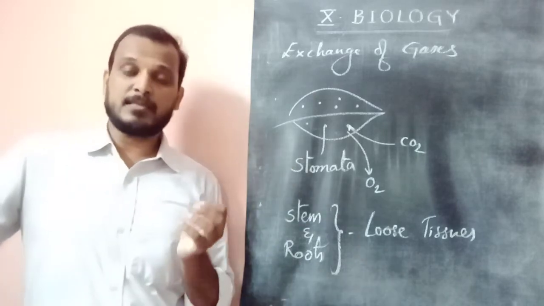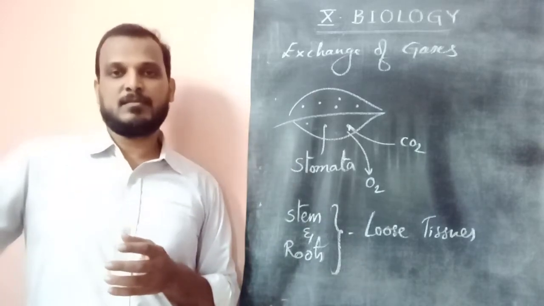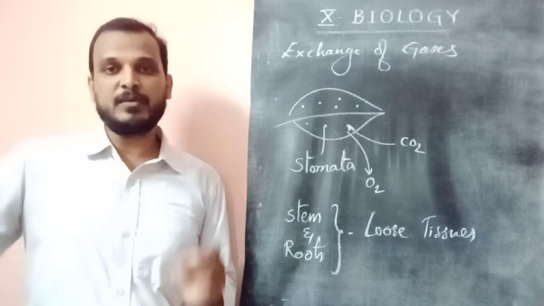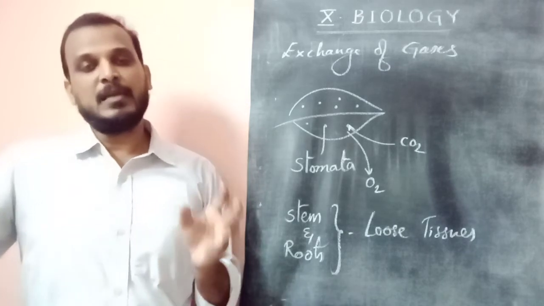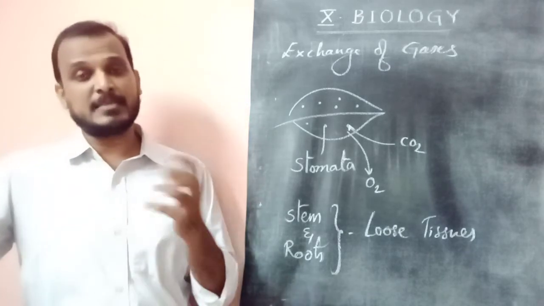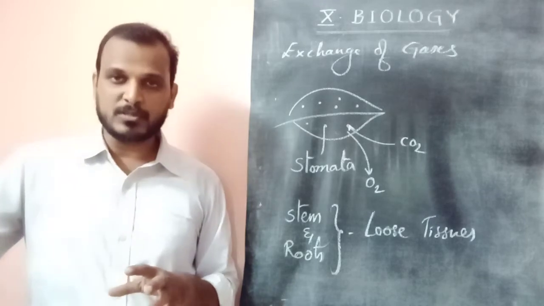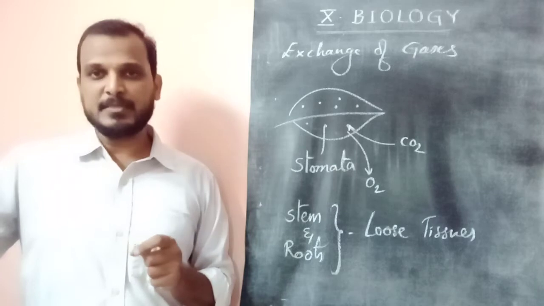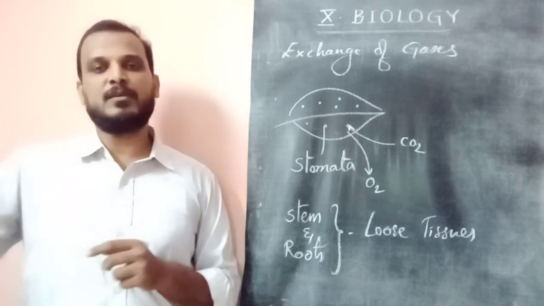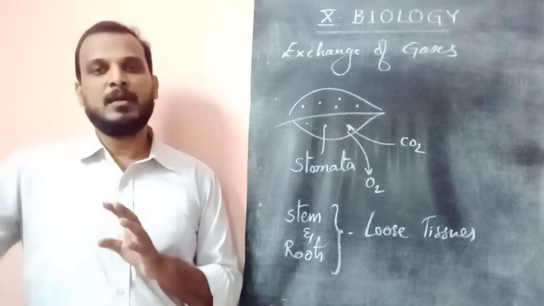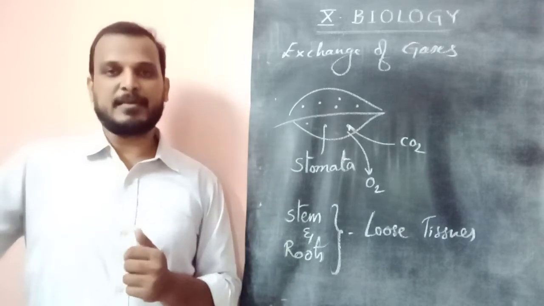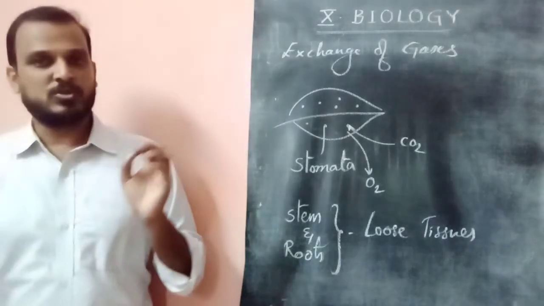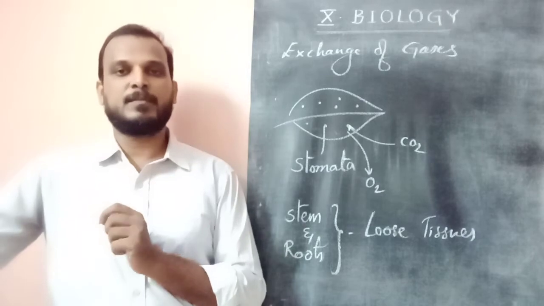Plants exchange gases in the process of photosynthesis through the stomata of the leaf. Where are stomata present? On the lower surface of the leaf, not on the upper surface. Why they are not present on the upper surface we will see in later classes. So stomata are present only on the lower surface.